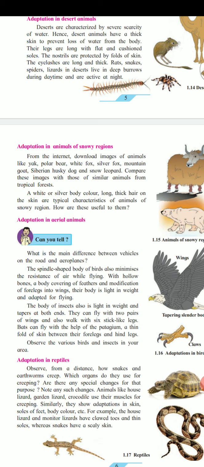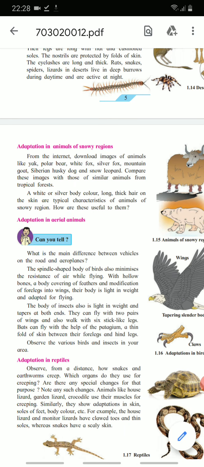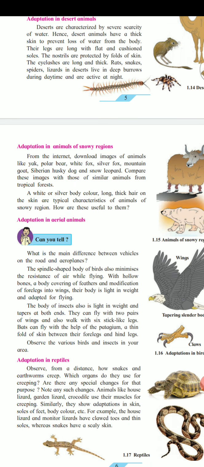That's why, to protect from that, a white or silver body color and long thick hair on the skin are typical characteristics of animals of snowy regions. If the question asks which are the typical characteristics of animals of a snowy region, the answer is a white or silver body color and long thick hair on the skin.